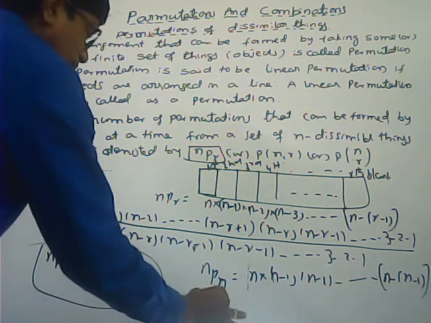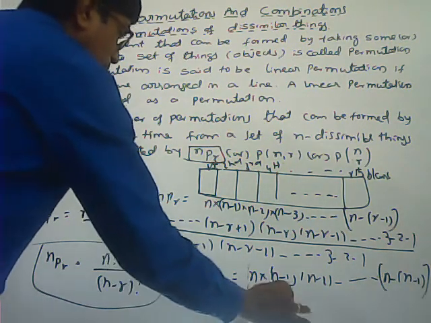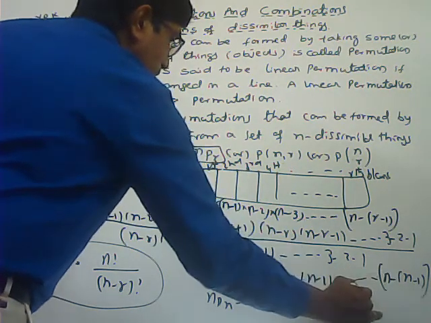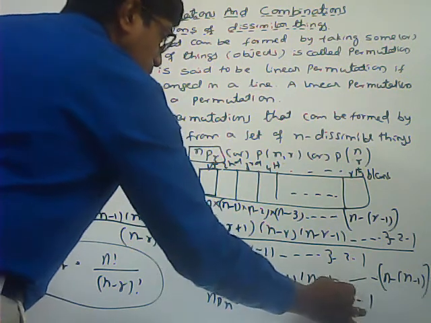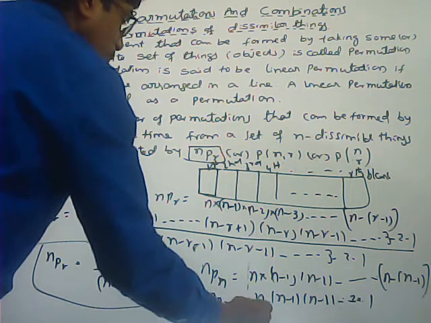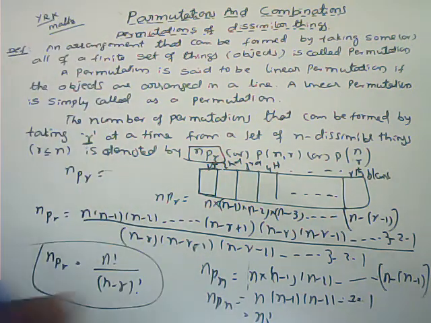So nPn is equal to n into n minus 1 into n minus 2 into so on. Here both the n's get cancelled, we can get 1. Preceding term we can get 2. So the product of n natural numbers we can write as n factorial. So nPn is nothing but n factorial.